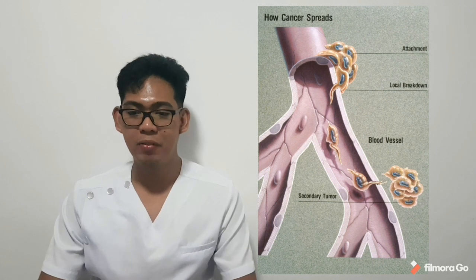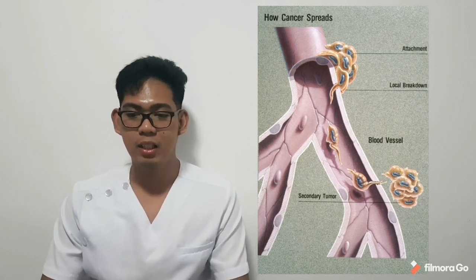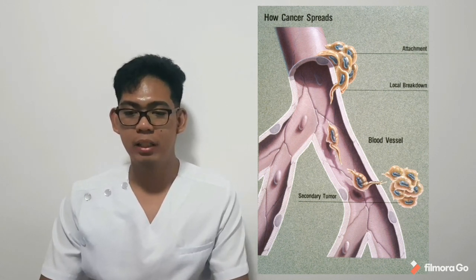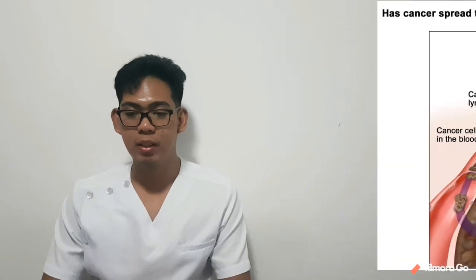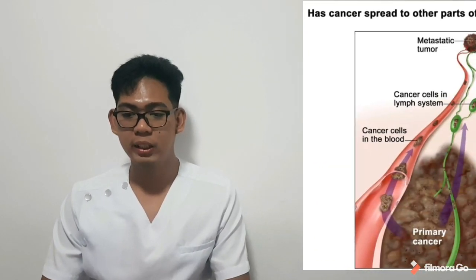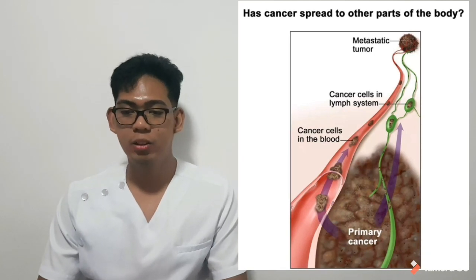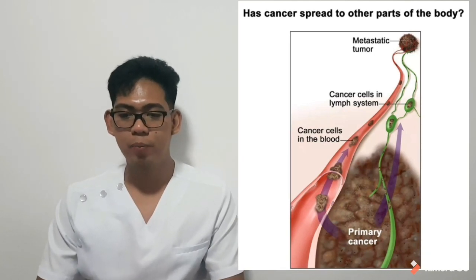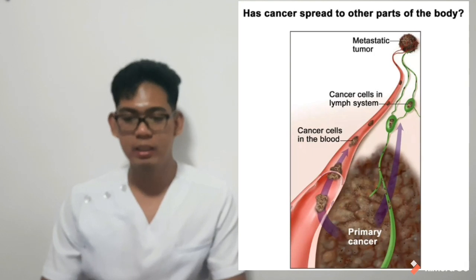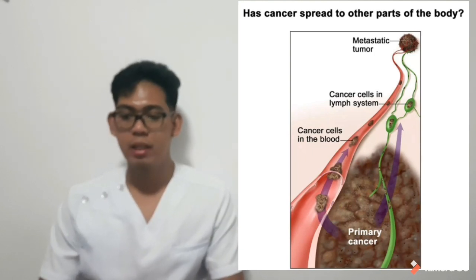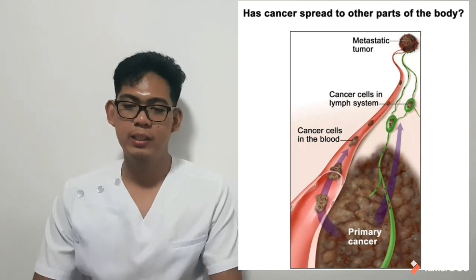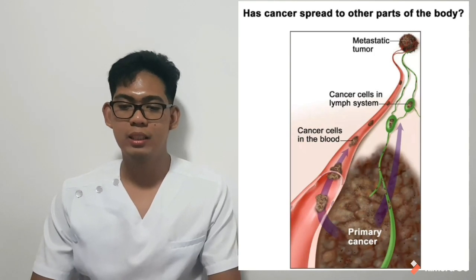From there, they can travel the entire lymph system and start new tumors in other parts of the body. And through the bloodstream. Solid tumors need oxygen and other nutrients to grow through a process called angiogenesis. Tumors can prompt the formation of new blood vessels to ensure their survival. Cells can also enter the bloodstream and travel to distant sites.